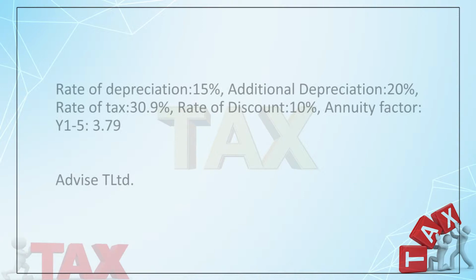So, now you are given depreciation 15%, additional depreciation 20%, rate of tax 30.9%, discount rate is 10%, and your annuity factor is 3.79. Now, basically, I will say some more about the annuity factor. You will appreciate when the flow, maybe inflow or maybe outflow, is different, you have to multiply it by the related factors.